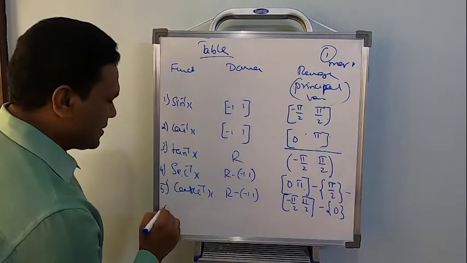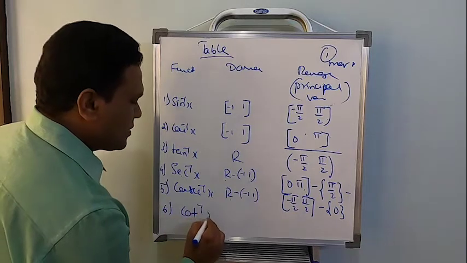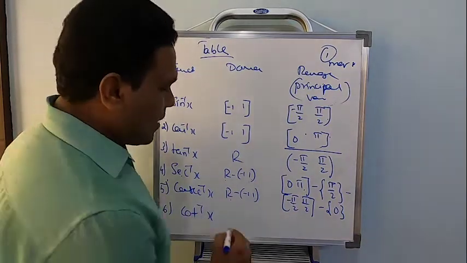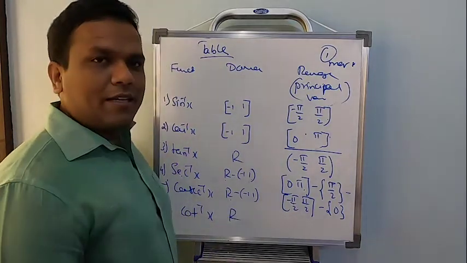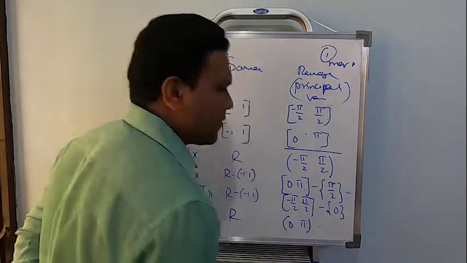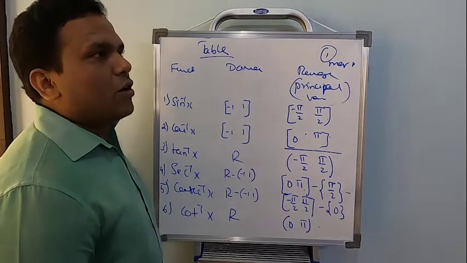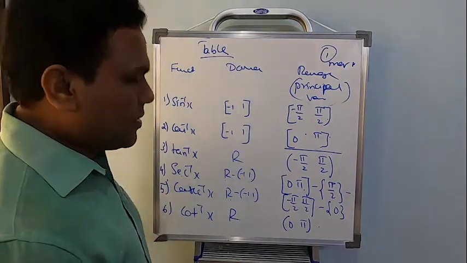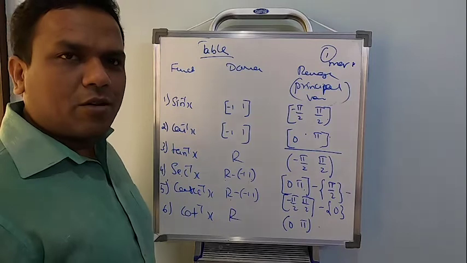Now the last one, the sixth one. For cot inverse, what will be the domain? Domain is still going to be all the real numbers. What will be the range? Open interval 0 comma pi. Careful. Most of the time you will not use cot inverse, but rarely you will get problems based on this, and most of the students won't remember this at all.